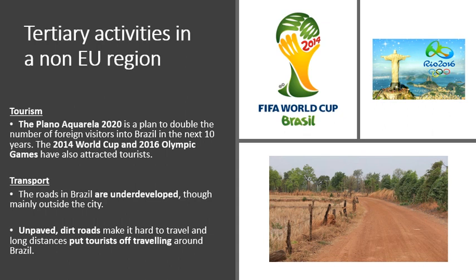The roads are very poor quality. Okay, and then when you're inside the city, the roads might be good, but the roads are crazy. They're so congested. It's very difficult to travel on the roads in Brazil. Okay, and what does this do? These dirt roads put tourists off traveling outside the city. So there could be a really nice area outside the city of Rio de Janeiro, a small village that's got lovely coastline or a lovely forest or lots of good wildlife. But tourists aren't going to want to go there if there's a small little dirt road leading to it. So bad roads are not good for tourism.